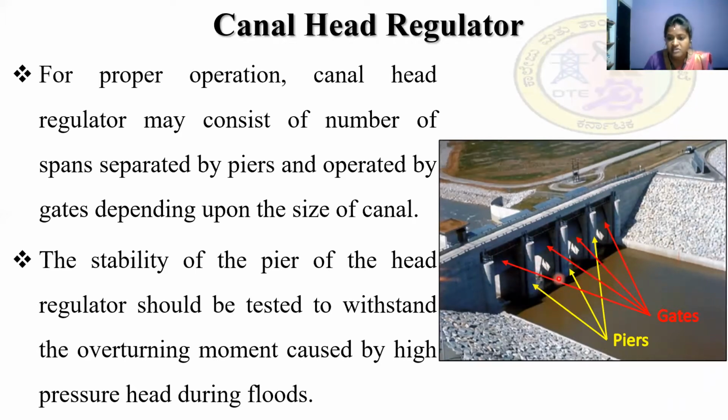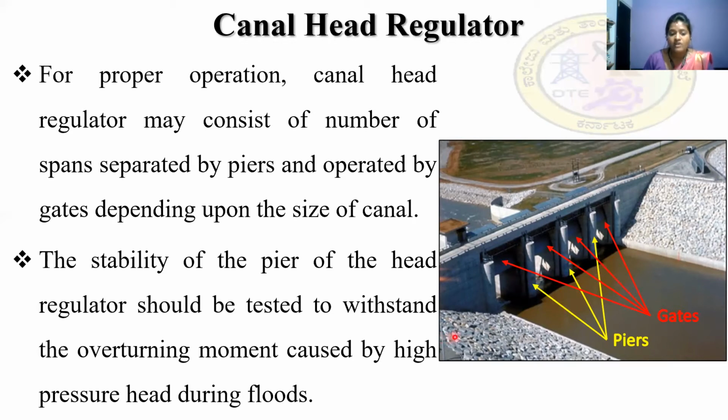So these are the gates. These are the piers, and again the number of piers and gates and the entire structure depend upon the size of the canal. So depending upon the size of the canal, the number of piers and number of spans are decided. Okay, so this is a pier and this is the gate.